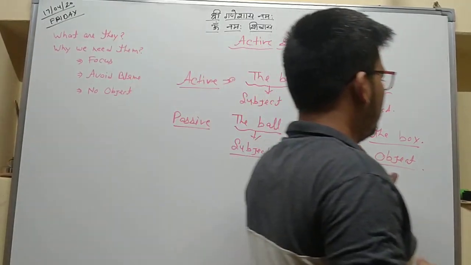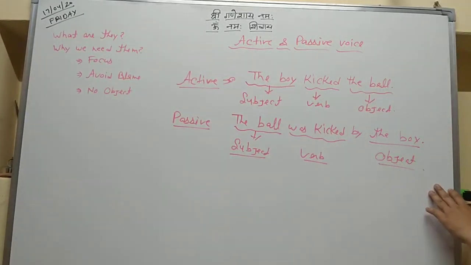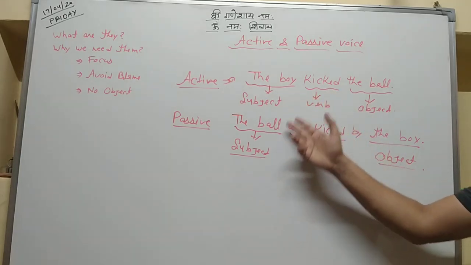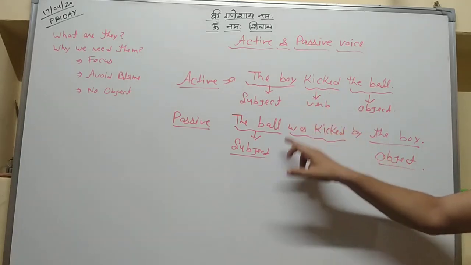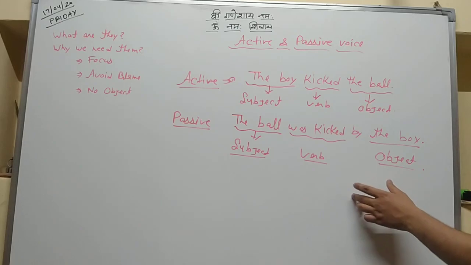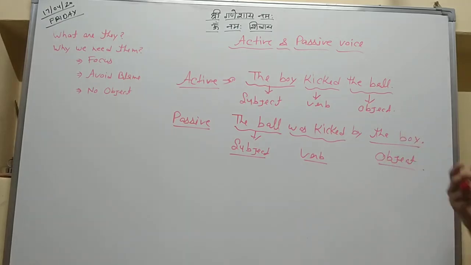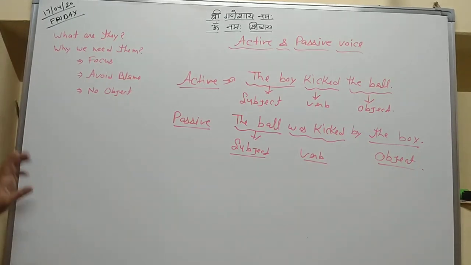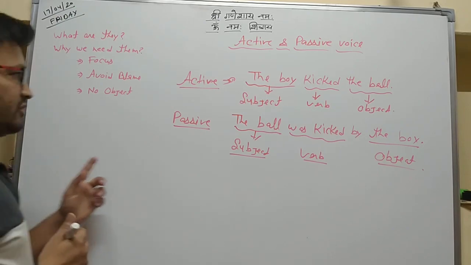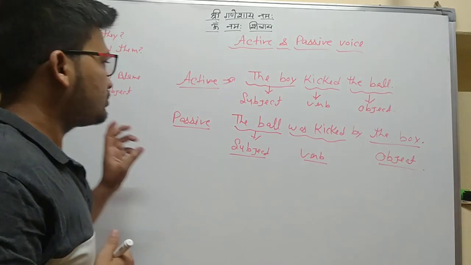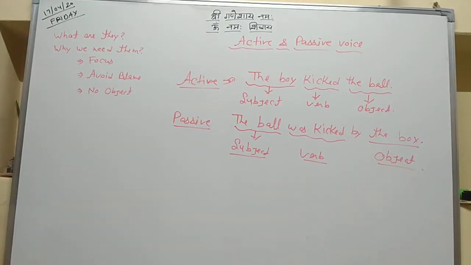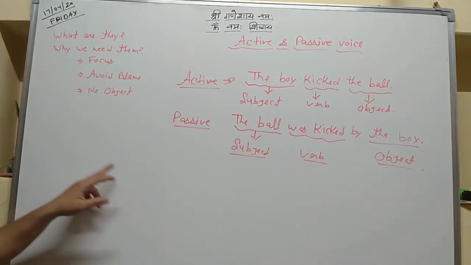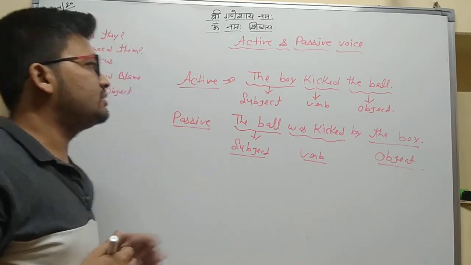So what is the difference between active and passive voice? Subjects are different, verbs can be different, and objects also are different. These are the main differences. One thing we should remember is that there will be no change in the sense of the sentence.